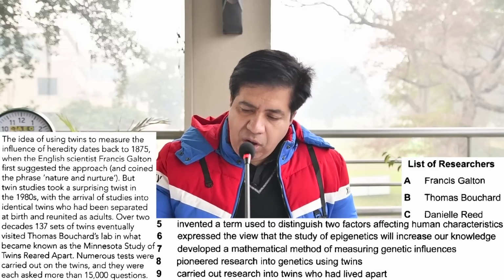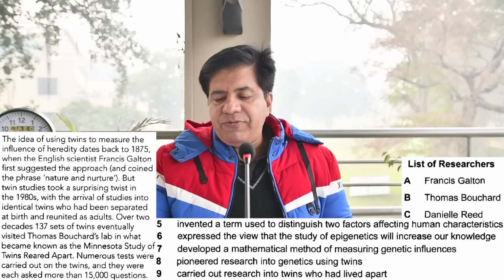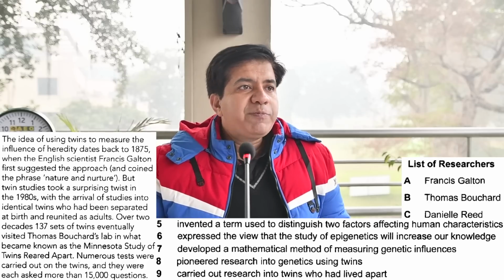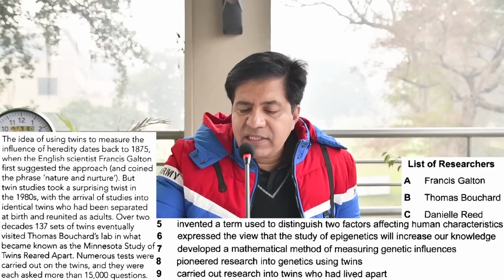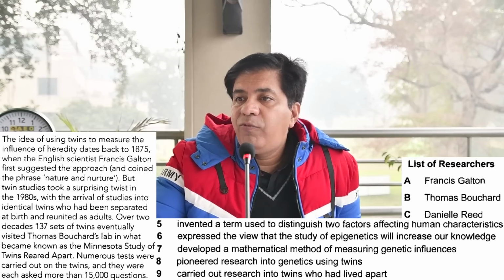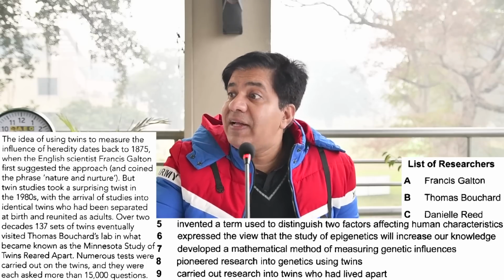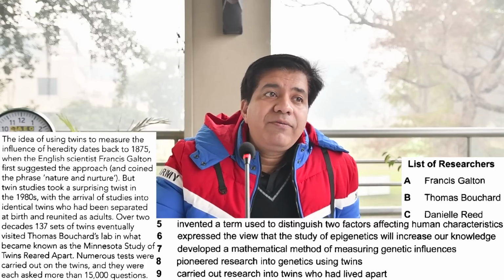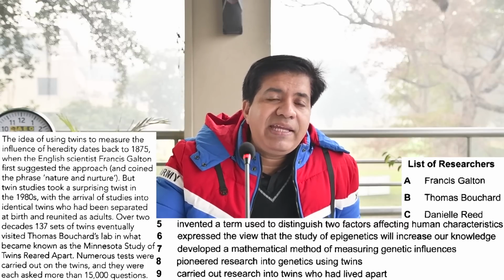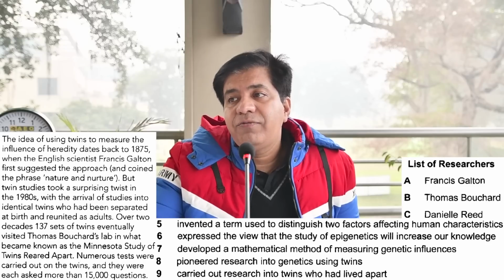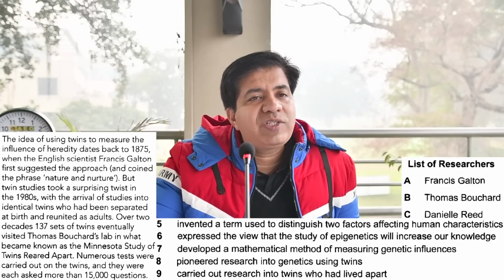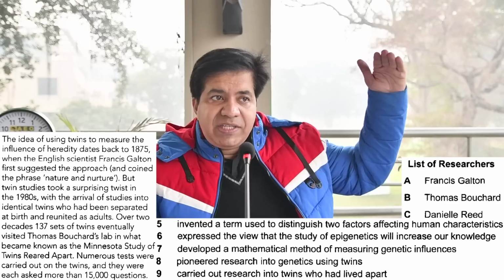But before we go on, please come to the same question. Francis Galton. Guys, please follow me. They said Francis Galton first suggested. Now, what does that mean? First suggested means he is the pioneer. If they say first invented, for example, Isaac Newton first discovered, first discovered means he is the pioneer.